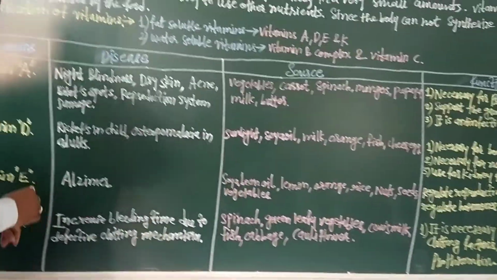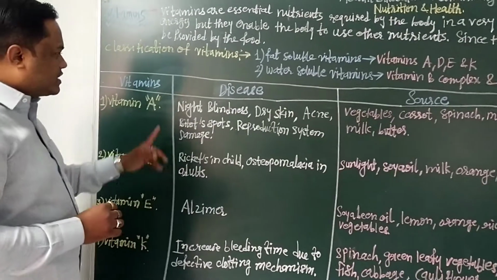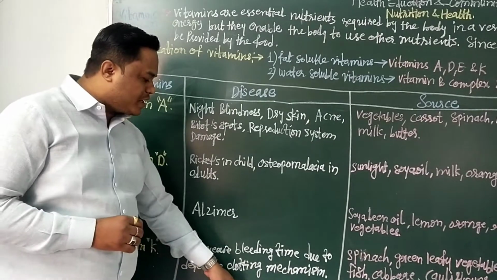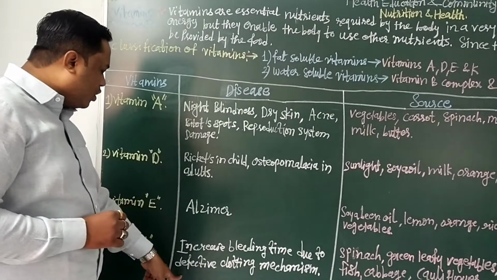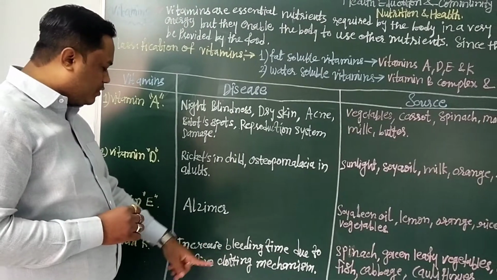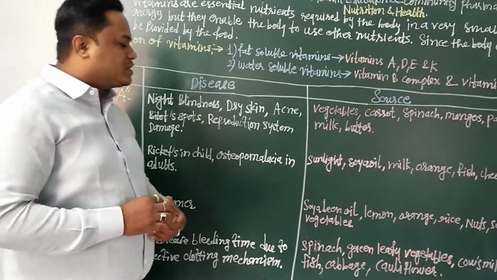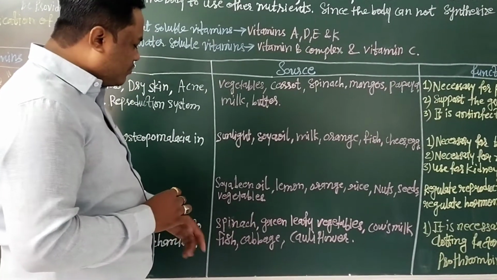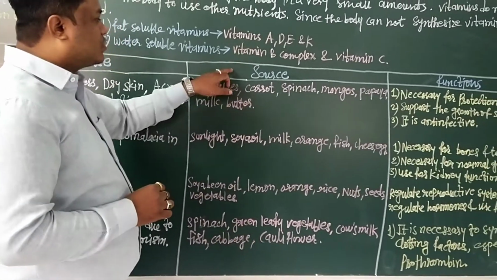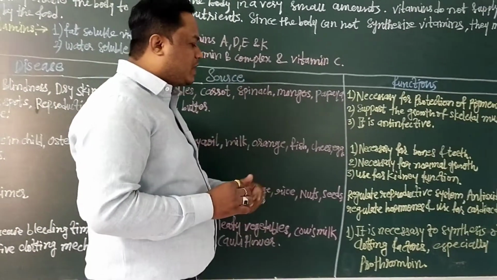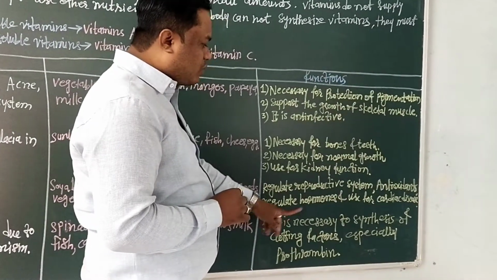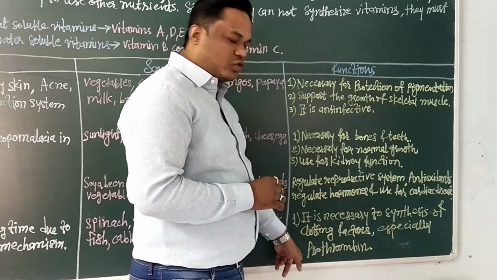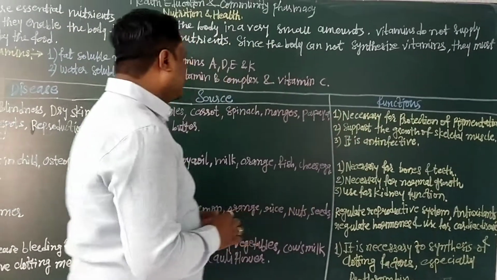Then last is vitamin K. The disease condition is increased bleeding time due to a defective clotting mechanism. That is the deficiency condition of vitamin K. Then what are the sources? The first source is spinach, then green leafy vegetables, cow's milk, fish, cabbage and cauliflower. These are the sources of vitamin K. And what is the essential function of vitamin K? It is necessary for the synthesis of clotting factors, especially prothrombin. This is the essential function of vitamin K.